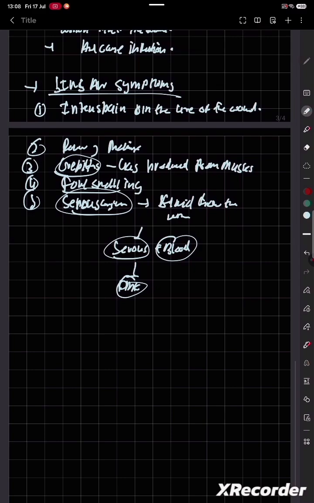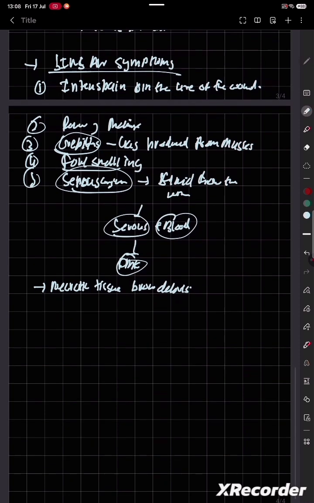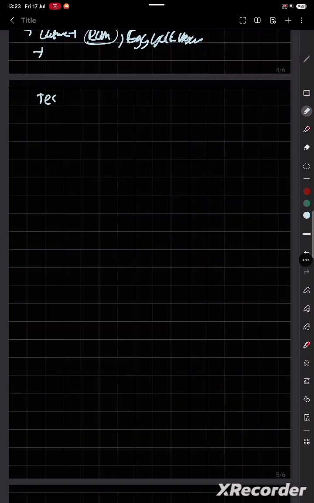So what did you understand? First is the intense pain on the side of the wound. Second is you have a foul smelling wound. Third is crepitus, gas bubbles are coming. And fourth is seroanguinous fluid, pink colored fluid coming from the wound. So you will know this is gas gangrene. And also you will see a lot of necrotic tissue, brown debris. You will know that maybe this person has gas gangrene. Smell and gas is a test for gas gangrene.